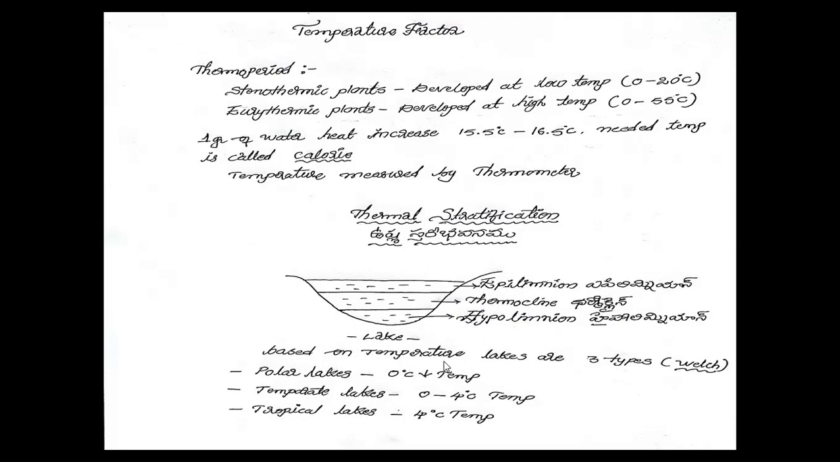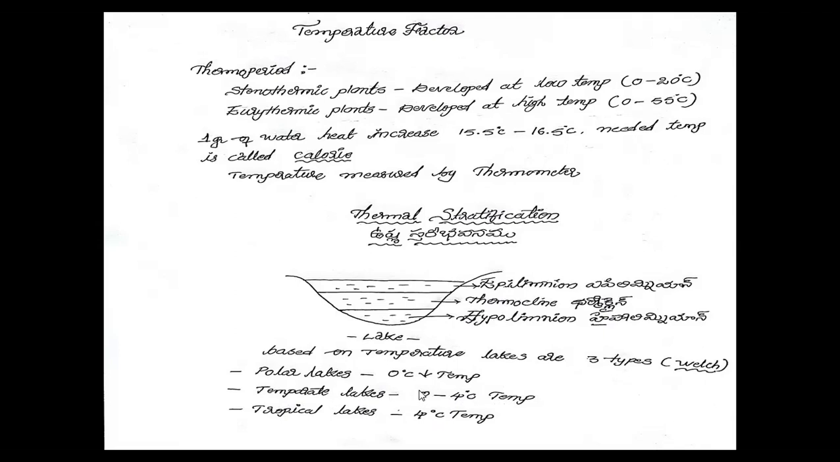Based on the temperature, lakes are of three types according to the scientist Welch. They are polar lakes, containing below 0 degrees Celsius temperature, and temperate lakes, containing 0 to 4 degrees Celsius temperature. And tropical lakes, more than 4 degrees Celsius temperature. These temperatures occur in the epilimnion.